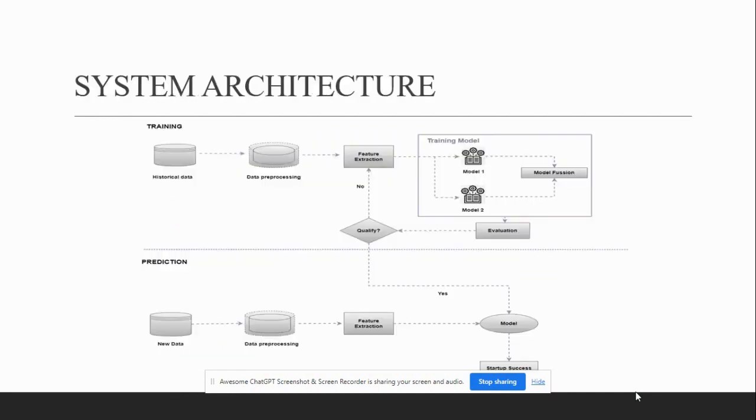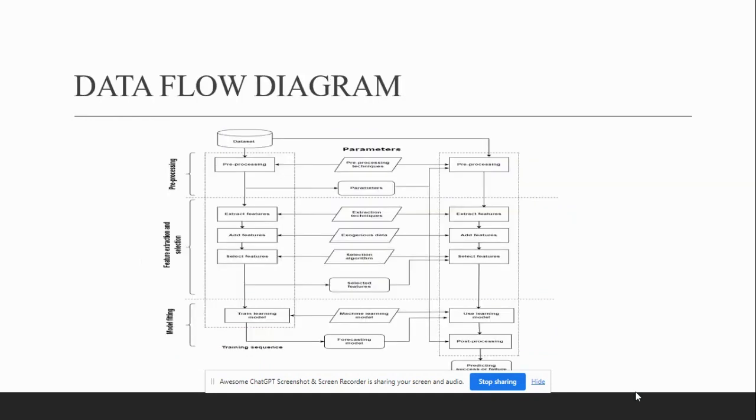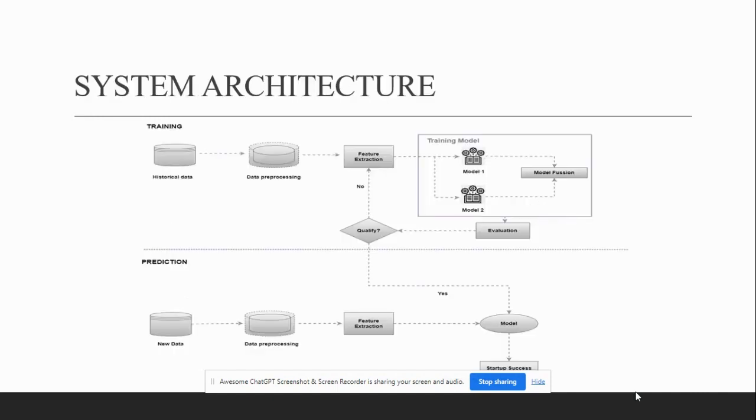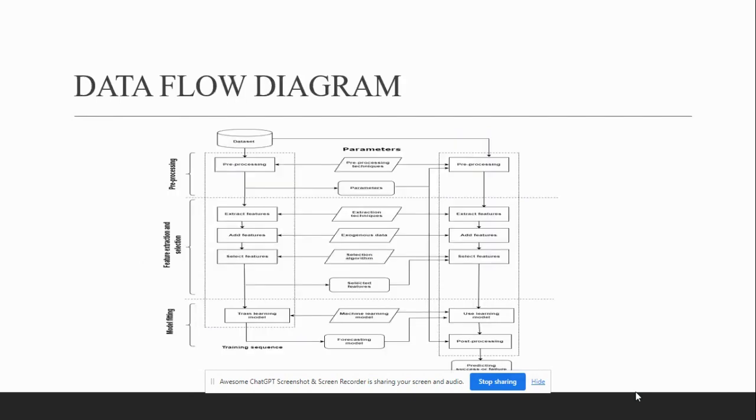Next, moving on to the data flow diagram. This is the visual representation of the information flow within a system. It is a model that conceptually gives the information flow within a system.